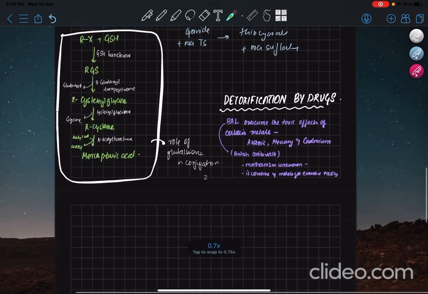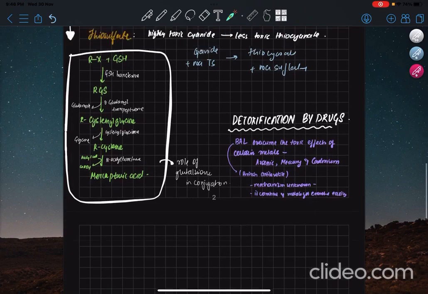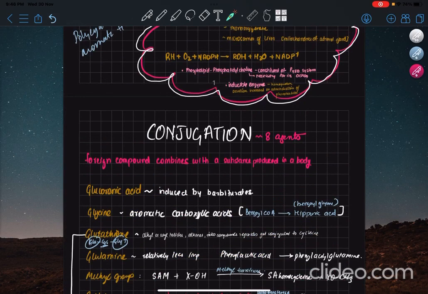So that's all. It's important to mention that it acts like an applied aspect of the process of detoxification. So yeah, that's all for this chapter. Just go through the reactions once again, because you have to remember them. I'll try my best to make it easy for you.